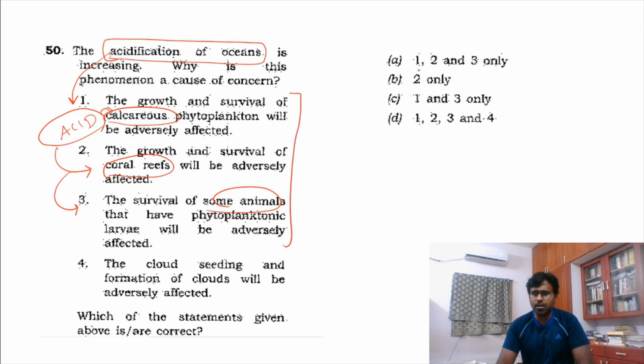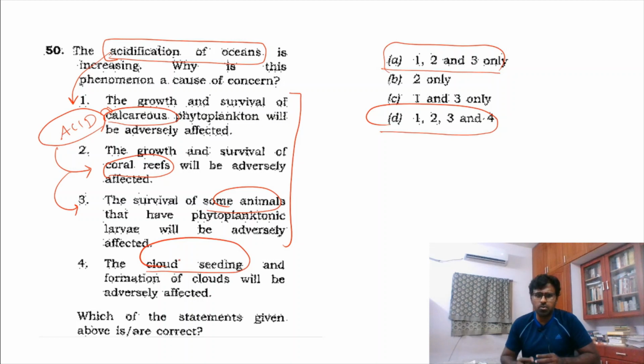But on the day I got a confusion whether this is true or this is true, because there was one other thing which is called cloud seeding. Cloud seeding means you have some cloud seeding material thrown into the atmosphere to form clouds artificially. So artificial rain. Whether acidification of ocean results in artificial rain or not, I was not sure on that day. But answer is D. I was confused between these two.